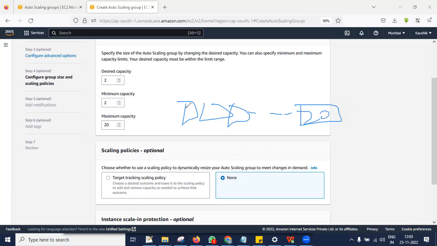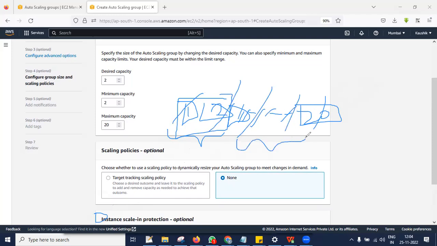But when you enable this option, the first and second servers will be your permanent servers. So it is not going to touch these EC2 instances. Whatever instances it launches, it is going to terminate after your load decreases. But these two servers will remain as your permanent ones, only if you enable this option. If you are not enabling this option, it is going to keep any two servers, and the rest of the servers will be terminated.